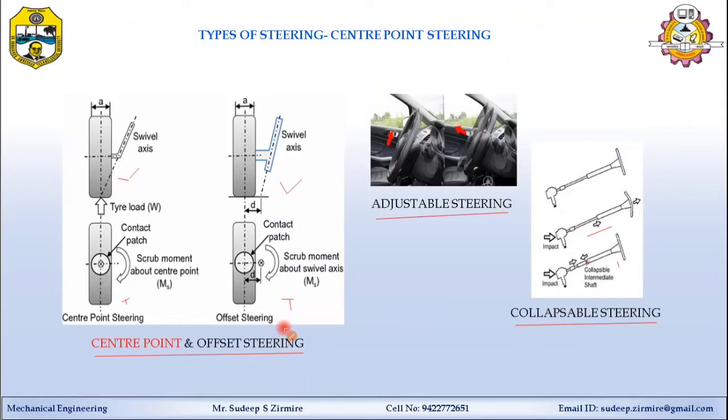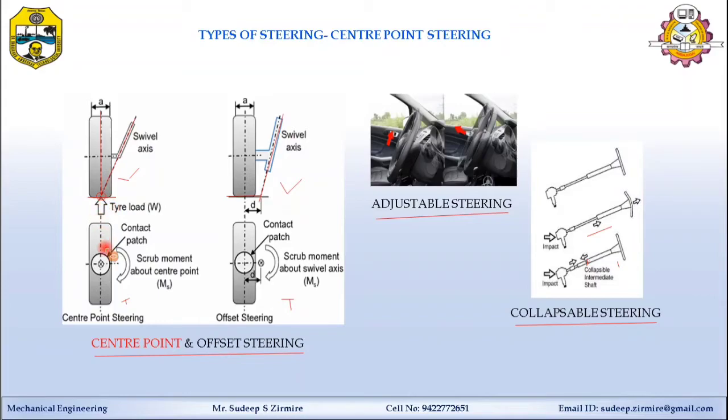Here you can see the exact center line axis is coming to the ground. This is the ground level, and the kingpin axis is also coming to the ground level in both cases. But here in the center point steering, the center axis is coming here and it intersects the inclination of the kingpin axis, and it is intersecting at the exact location where the tire touches the ground level. You can see here, this is the exact position.